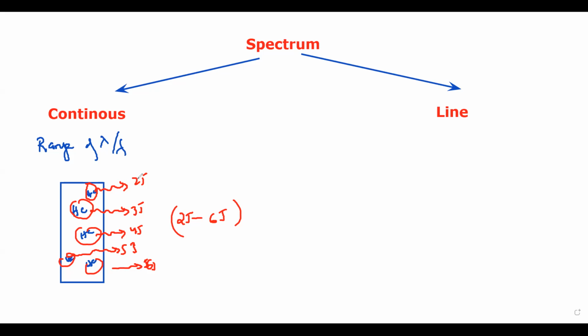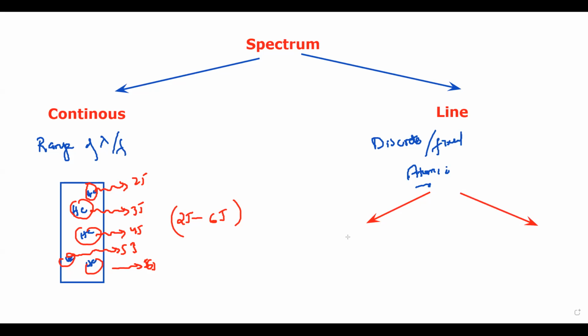But a continuous spectrum means when we have a range of energy from the source, we call that continuous. But when we have a discrete, fixed amount of energy from the source, that type of spectrum is known as a line spectrum. All atomic spectra are line spectra. Only a fixed amount of energy will be released, and this line spectrum is divided into two categories. It can be an absorption line spectrum or an emission line spectrum.